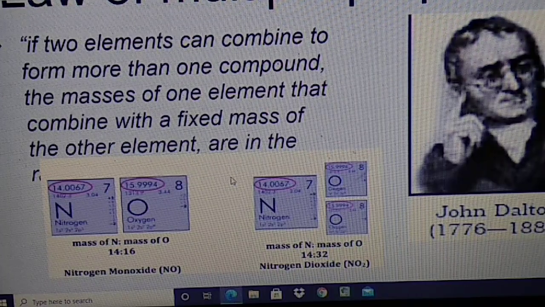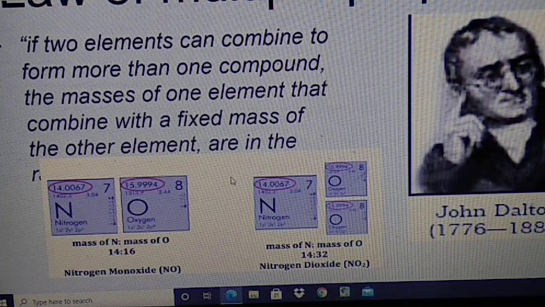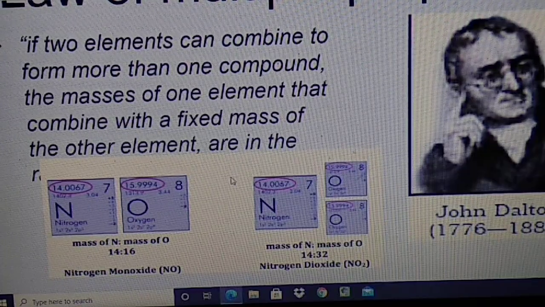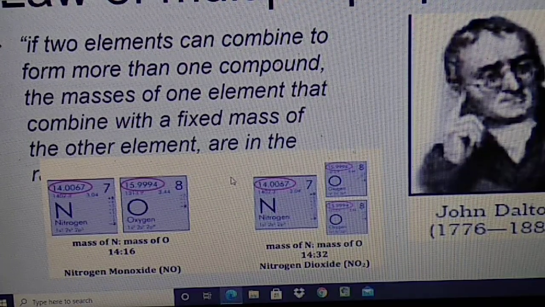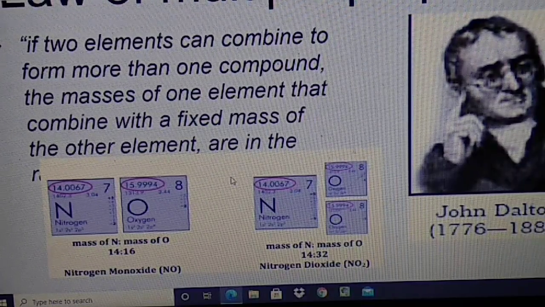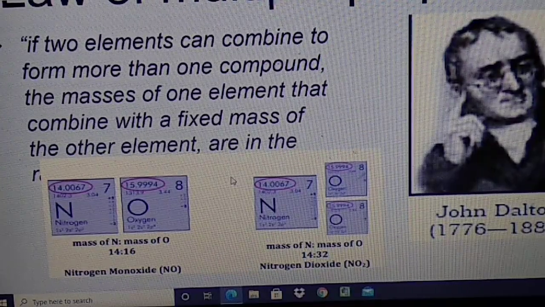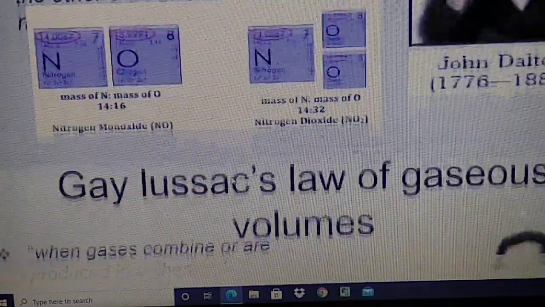So the nitrogen mass is fixed in the two compounds, but the oxygen mass is variable. According to the law of multiple proportions, the ratio of oxygen in the two compounds is always a simple whole number ratio, that is 16:32, that is 1:2. So this is the law of multiple proportions.